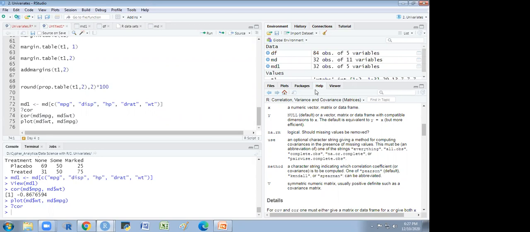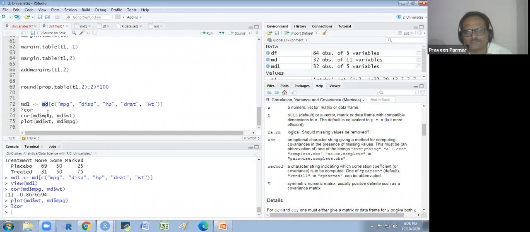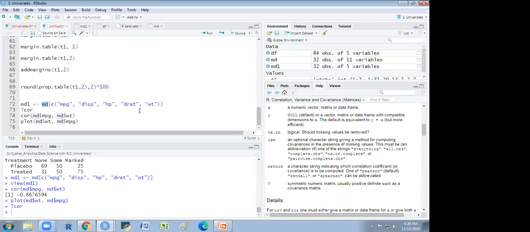Sorry, doctor, one issue again. Yes. I just created MD1 from the car data MD, like what the doctor did. I did run it, but there was an error: could not find function MD. I already have this mtcars data from our previous work, but I don't know what the issue is.